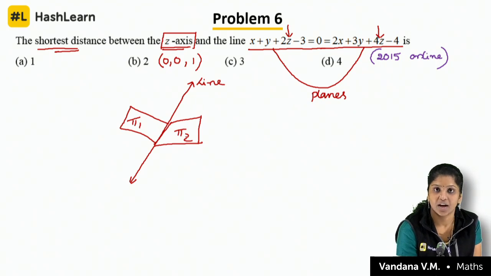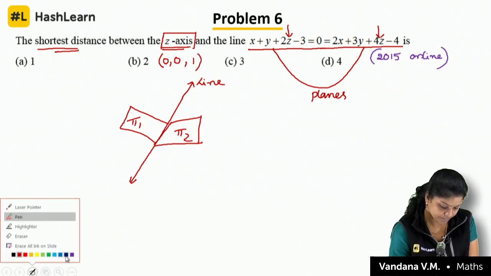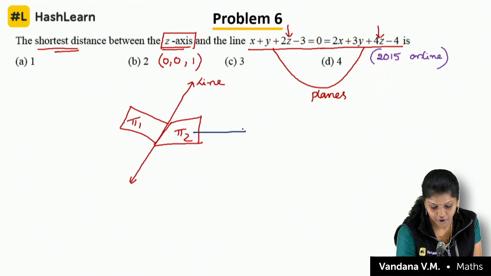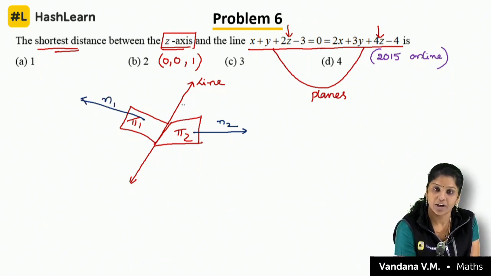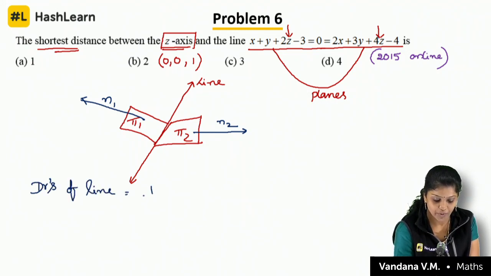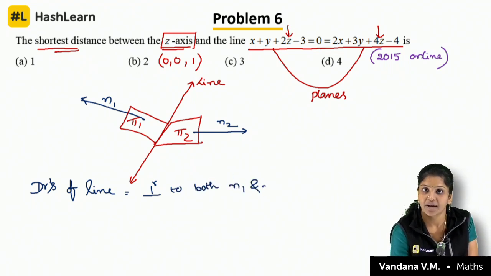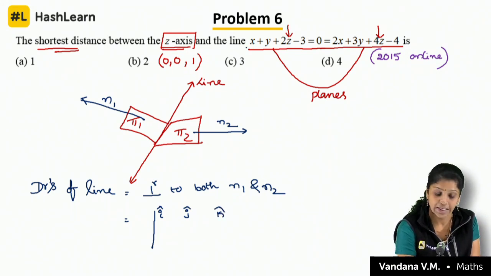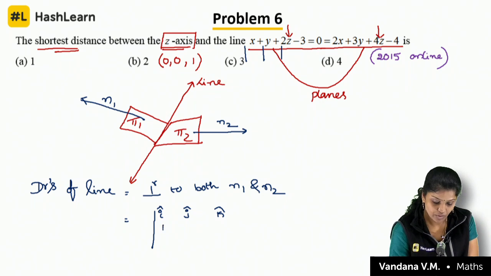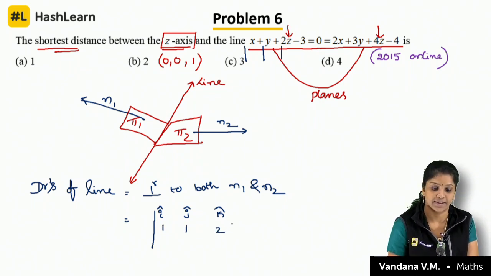I told you already how, if you draw the normals, the drs of the line are perpendicular to both n1 and n2. So how will you find this? Using i cap, j cap, k cap, what are the drs? 1, 1, 2. Isn't it? Any doubts?